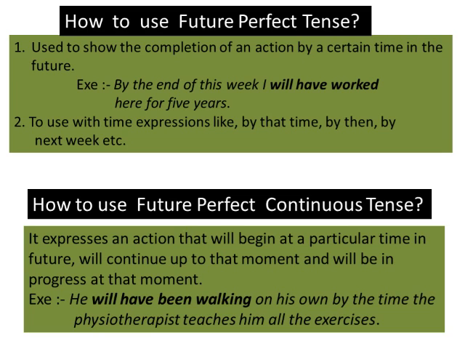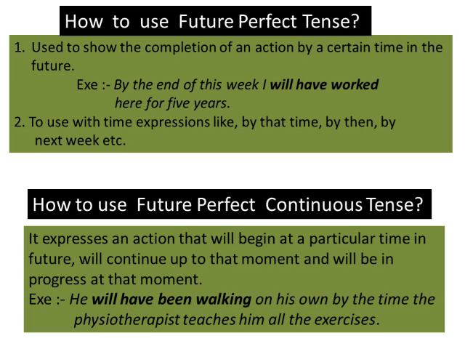Just see future perfect continuous tense. It shows us that an action will begin at a particular time in the future and will continue up to that moment and will be in progress at that moment.